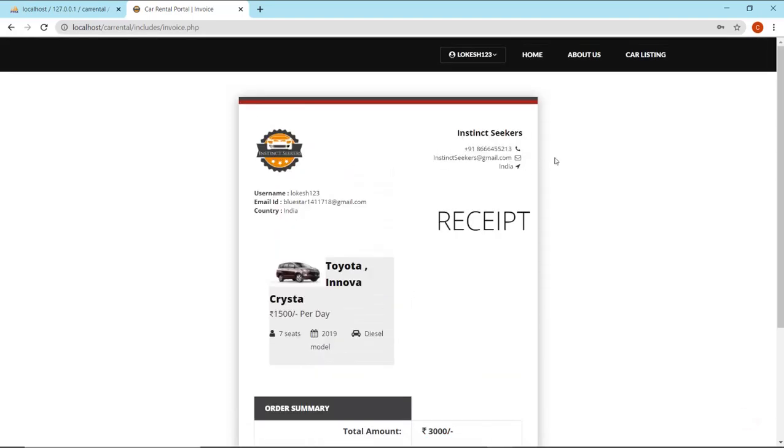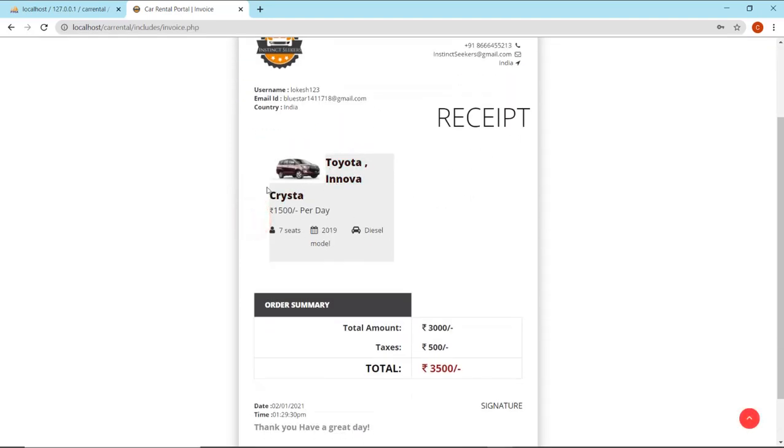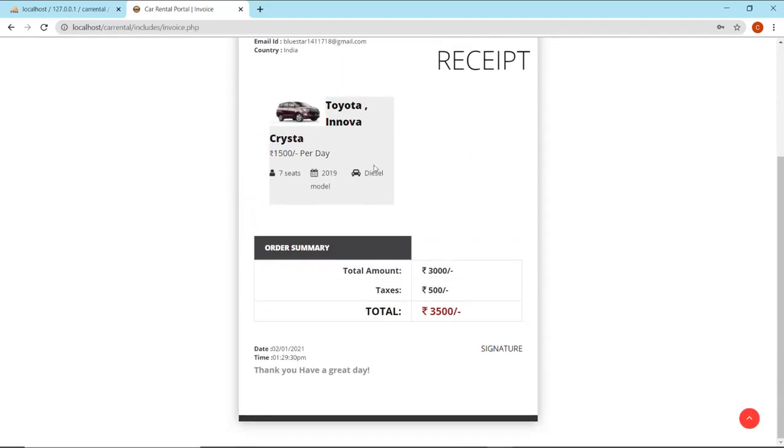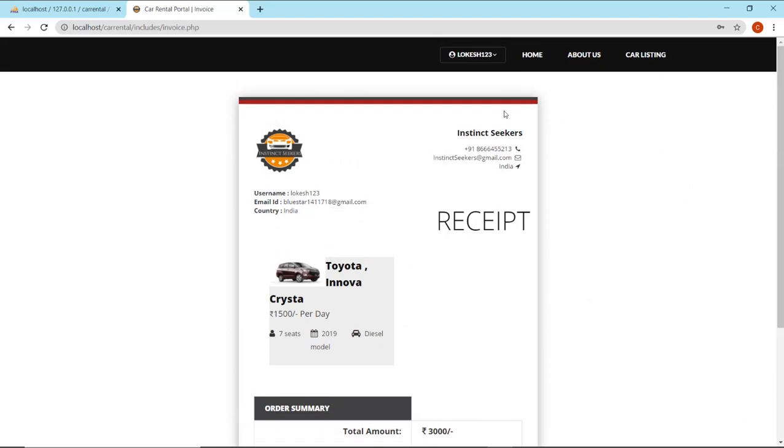We can see my logo and the details of my company, and the username, email ID, country, and the invoice consisting of the details of the car and order summary, the total amount for the days, calculated from date to date, and the details of the date, time, and the message.